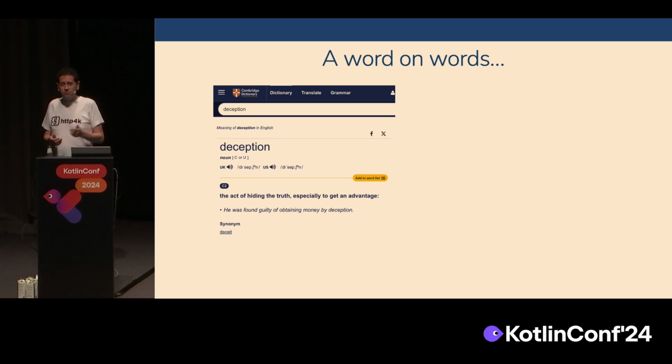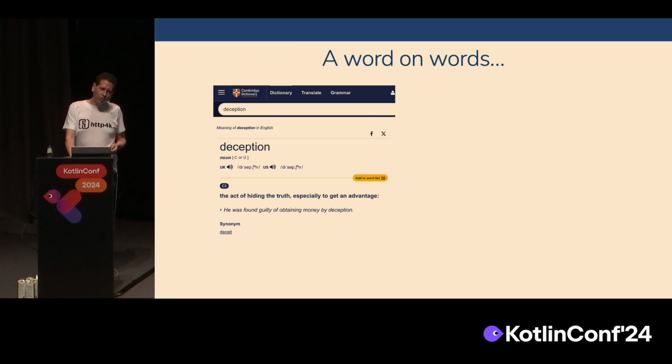Initially, a word on words. Deception, unfortunately, has got a negative connotation, which is unfortunate because Cambridge defines it as the act of hiding the truth, especially to get an advantage, which doesn't necessarily have a negative connotation, because who doesn't want to get an advantage? And if we can do so without harming our users, then all the better.